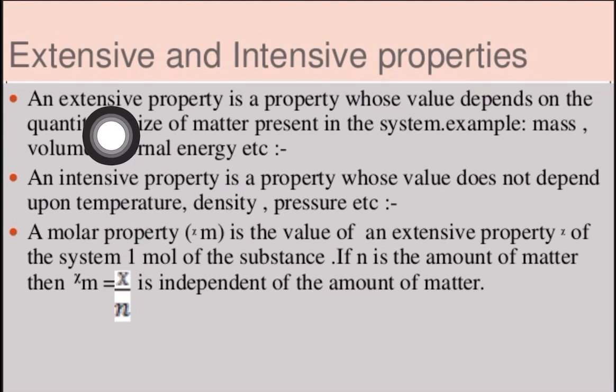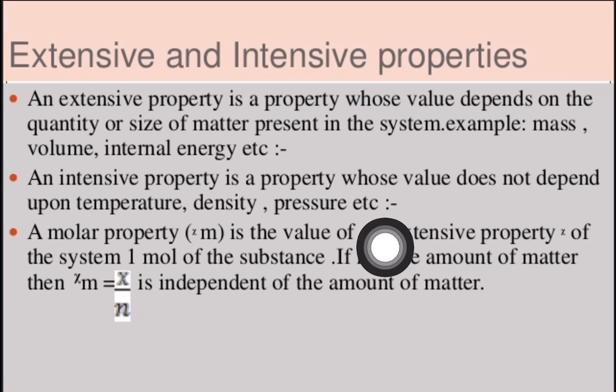But the properties which change with the quantity, if quantity increases or decreases and the property changes, then those are extensive properties. So mass, volume, internal energy, etc. are extensive properties, while temperature, density, pressure, etc. are intensive properties.